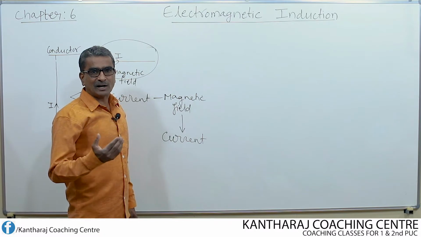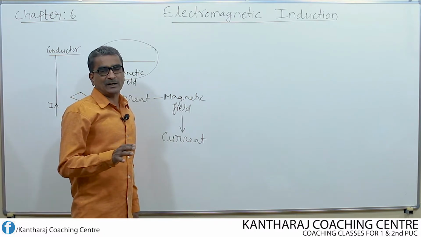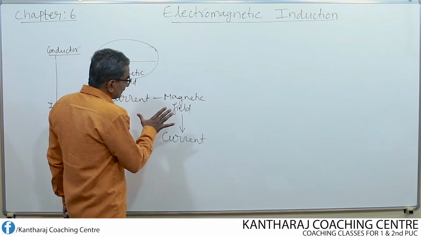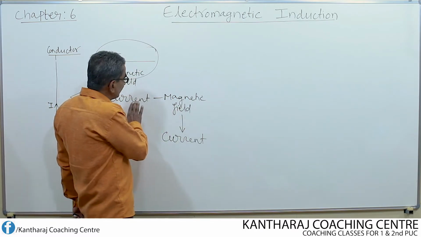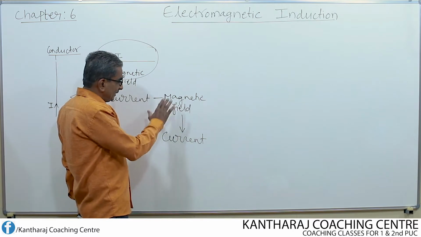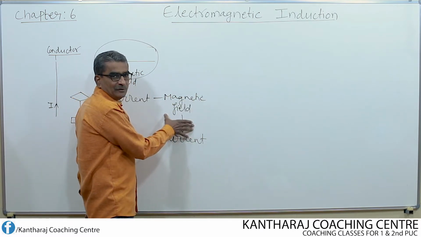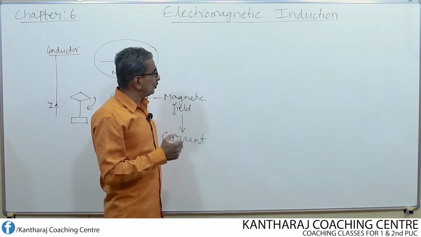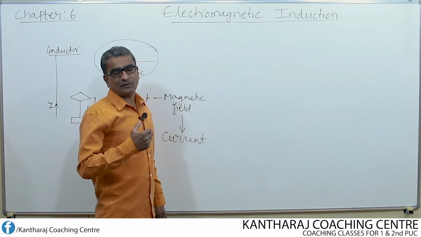This effect, producing current from the magnetic field, was demonstrated by a physicist known as Michael Faraday.